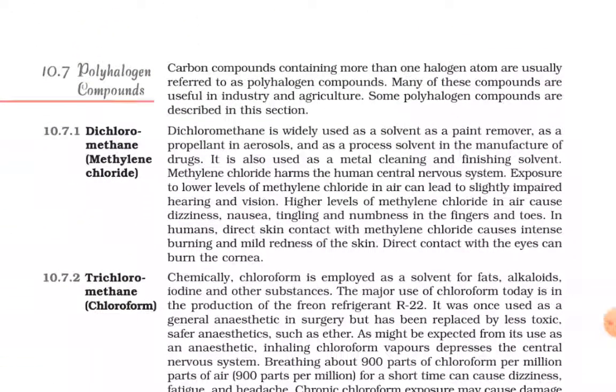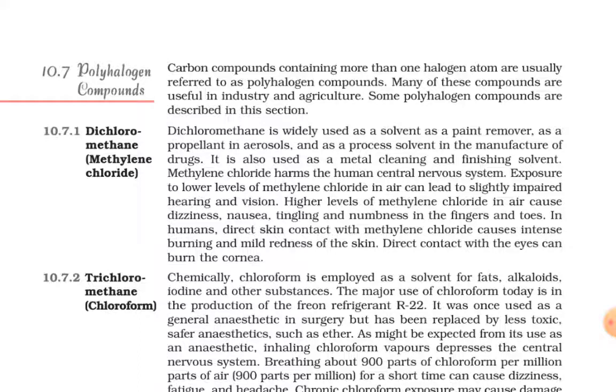10.7, that is polyhalogen compounds. Carbon compounds containing more than one halogen atom are usually referred to as polyhalogen compounds. Many of these compounds are useful in industry and agriculture. Some polyhalogen compounds are described in this section.